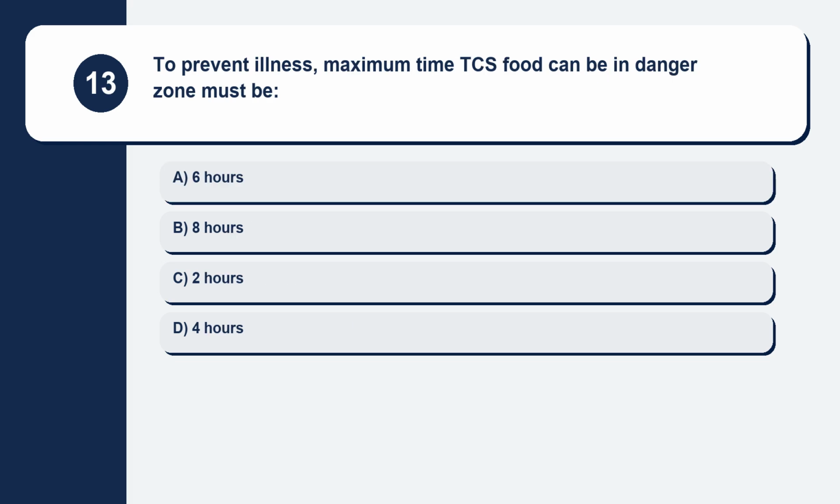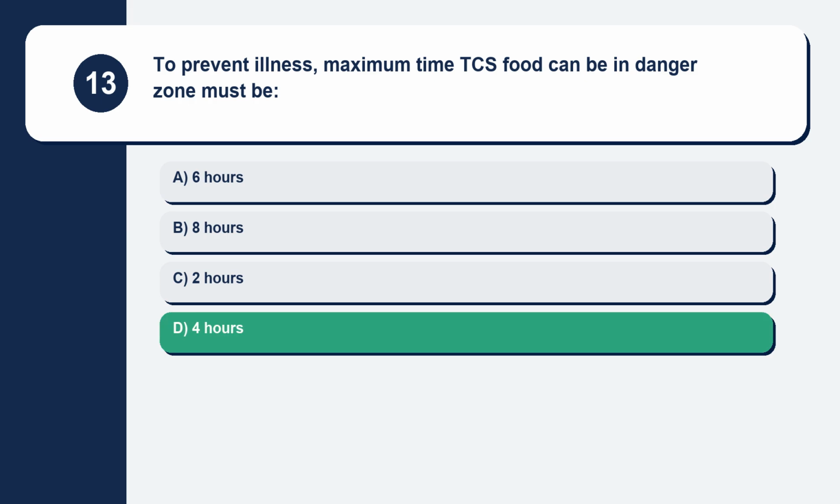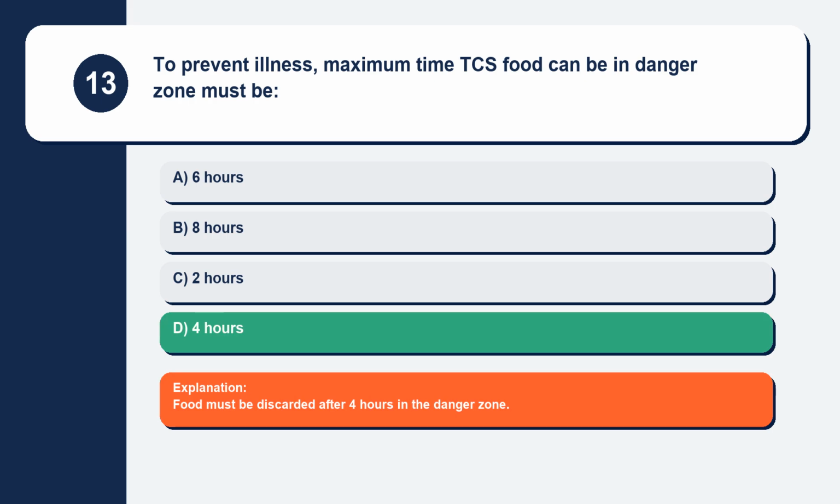Question 13. To prevent illness, the maximum time TCS food can be in the danger zone is 6 hours, 8 hours, 2 hours, or 4 hours. Food must be discarded after 4 hours in the danger zone.